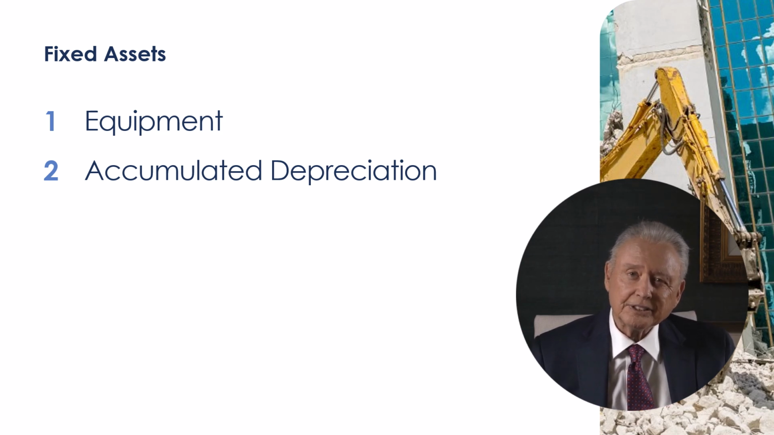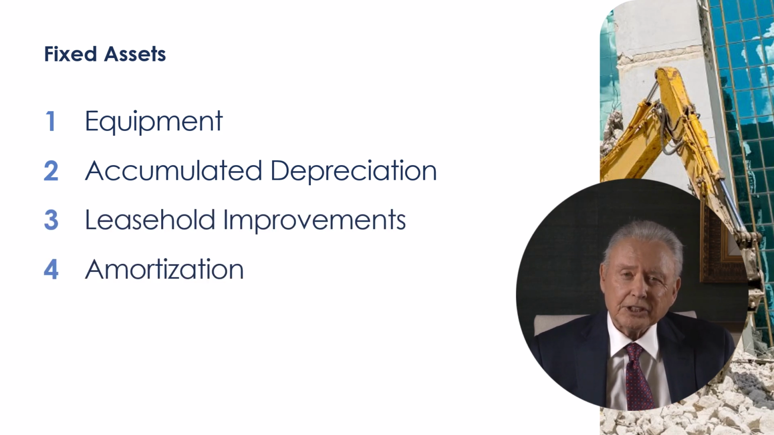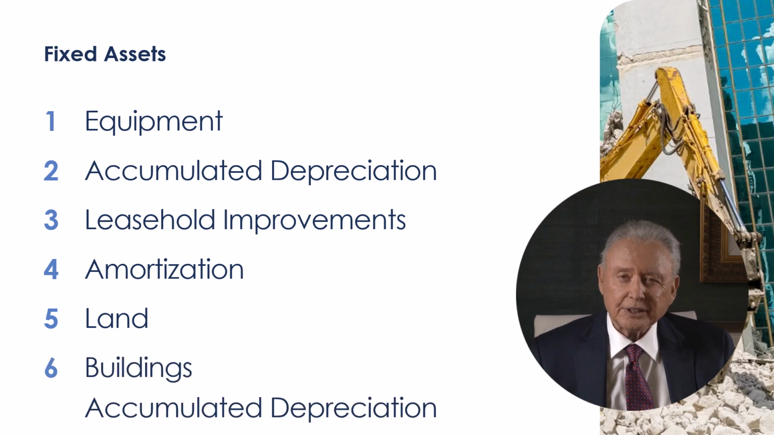Here, suffice it to say, a portion of an asset's cost is allocated to depreciation expense each year and increases the valuation account, accumulated depreciation. An increase in accumulated depreciation means a decrease in net equipment. Additional examples of fixed assets include leasehold improvements, amortization, land, and building accumulated depreciation.